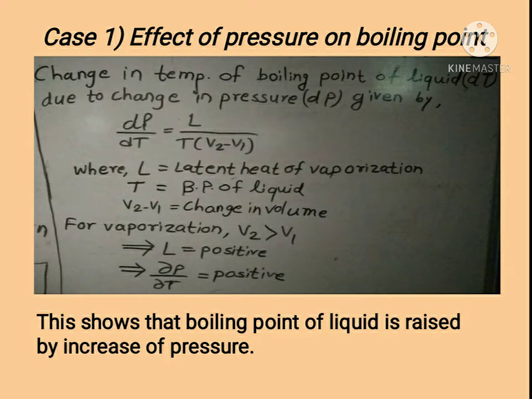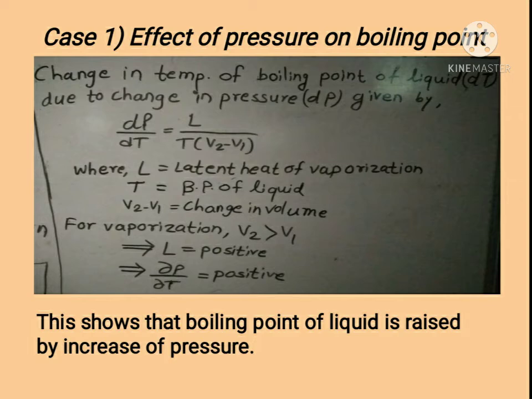Effect of pressure on boiling point. In the process of vaporization, final volume is always greater than initial volume, so the V2 − V1 term is positive and capital L, that is latent heat, is also positive, so dP/dT is a positive value.